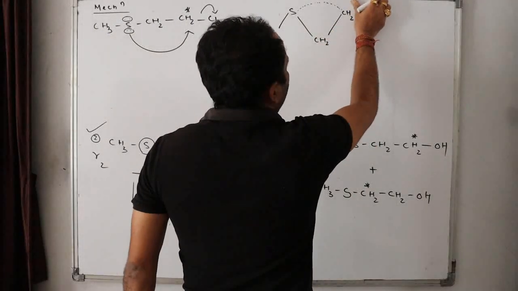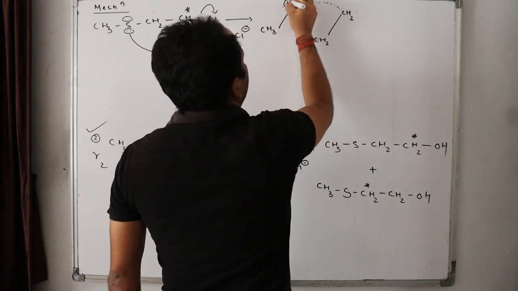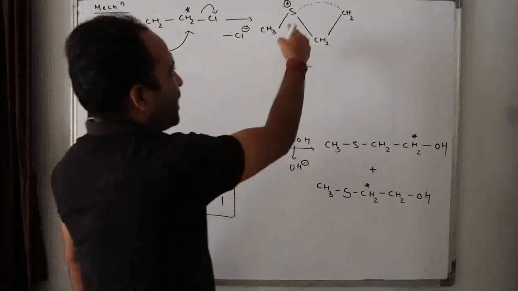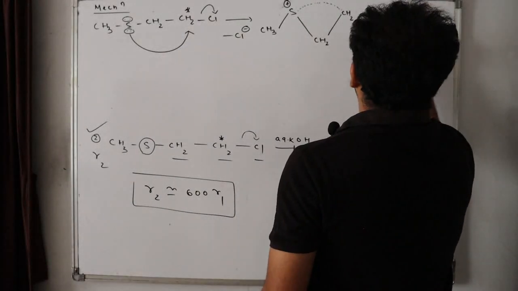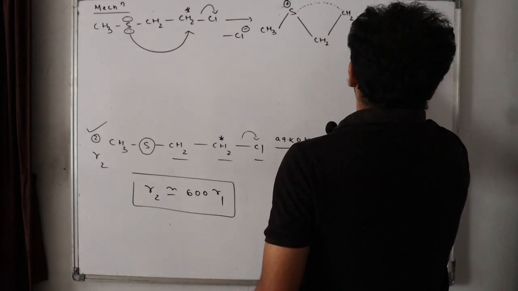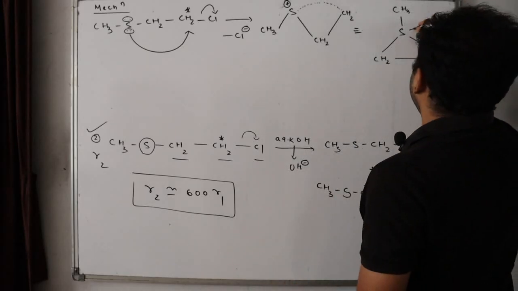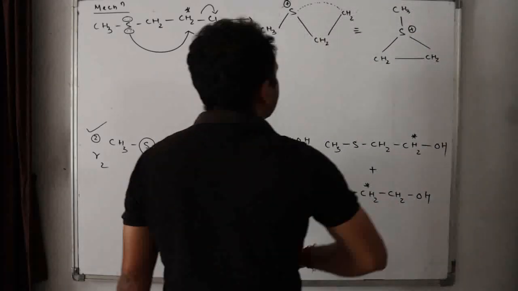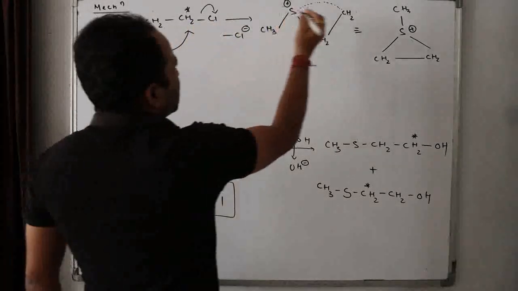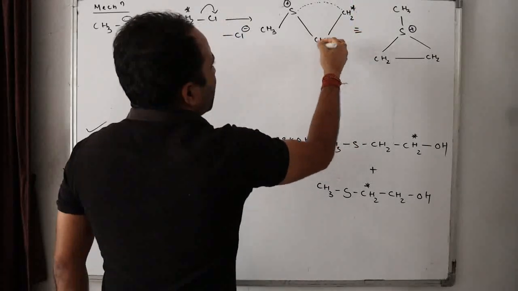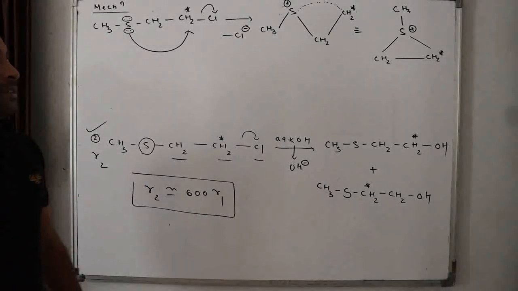Now due to this bond formation, this sulfur bears the positive charge. Can I write this in this manner? CH3, sulfur, CH2, CH2. Can I write like this? Now sulfur bears the positive charge, isn't it? Now just take your time. This is CH2, isn't it? This was the CH2 with star. Now I wrote like this. This was the CH2 with star, isn't it?